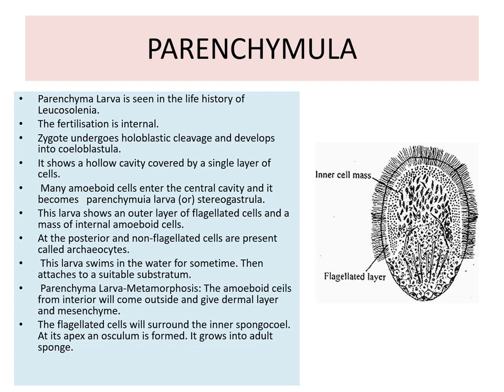During the metamorphosis of the parenchymula larva, the amoeboid cells from the interior come outside and give the dermal layer and mesenchyme. The flagellated cells will surround the inner spongocoel. At its apex, an osculum is formed and it grows into the adult sponge.